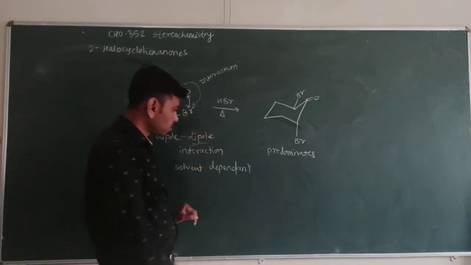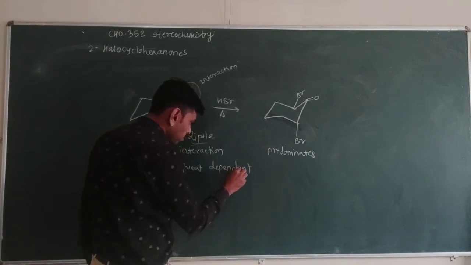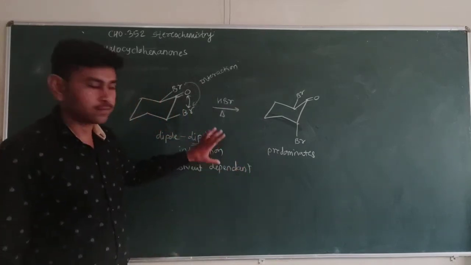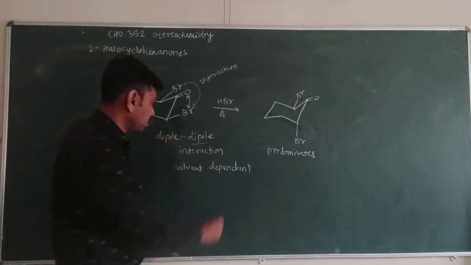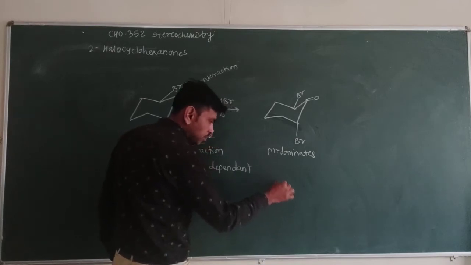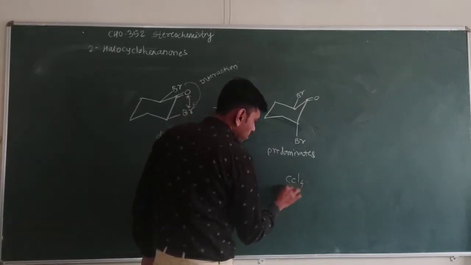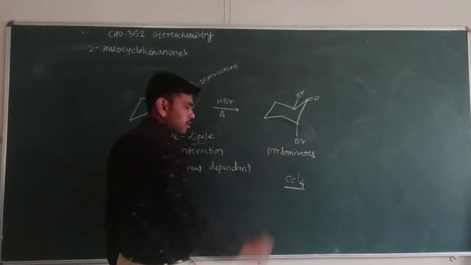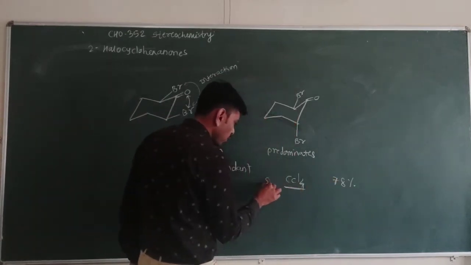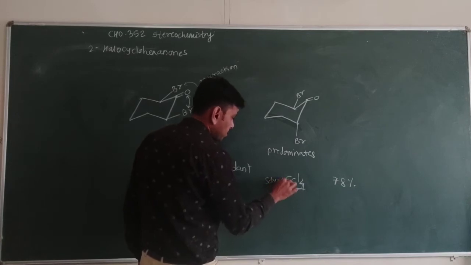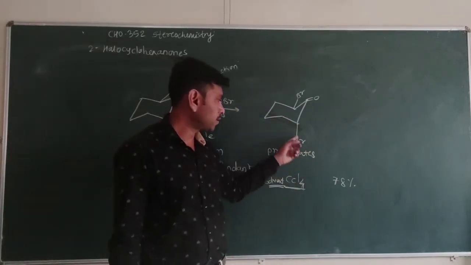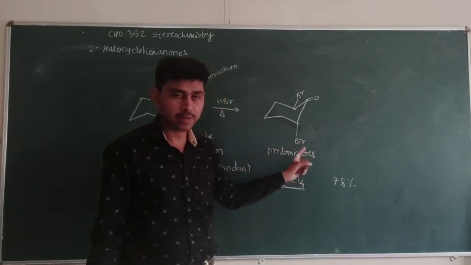Suppose that this reaction is occurring in a less polar solvent such as CCl4, then the axial conformer is present with 78% in CCl4 solvent. If this reaction occurs, then the percentage of the axial conformer is 78%.